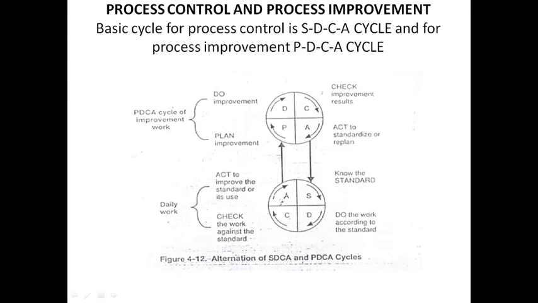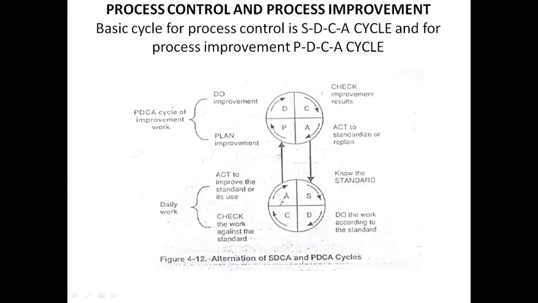Actually, we already saw the SDCA cycle, and the SDCA cycle is called process control. If you want to improve the process, what do we have to do? We have to use the PDCA cycle. Just look at the diagram, you will get an idea. PDCA cycle is improvement of work. Okay, it's going to be improvement of the process. Plan, do, check, act. So first we have to plan, isn't it? We have to do, and we have to check and act. That is what the PDCA cycle is going to be talking about.